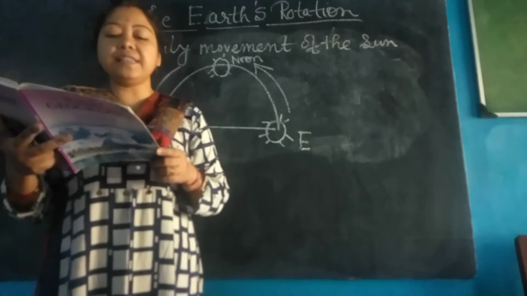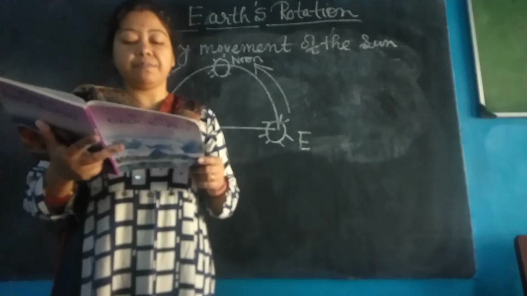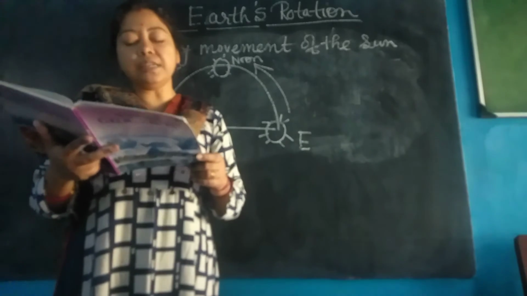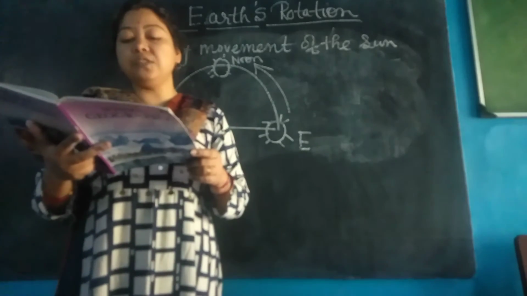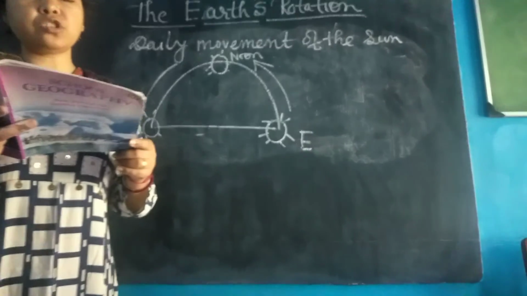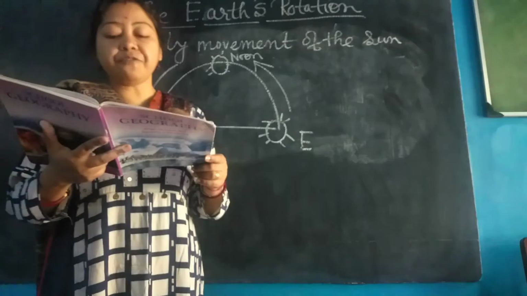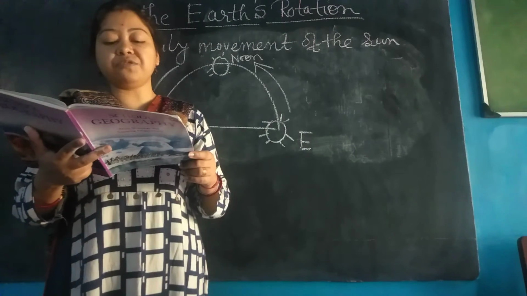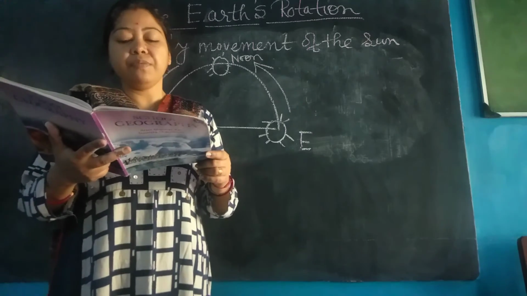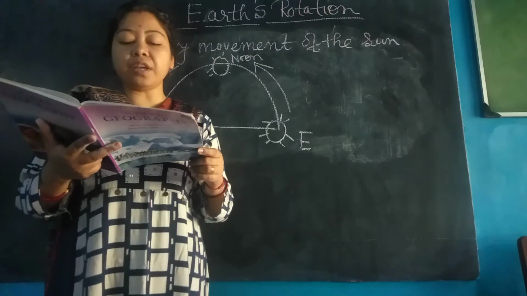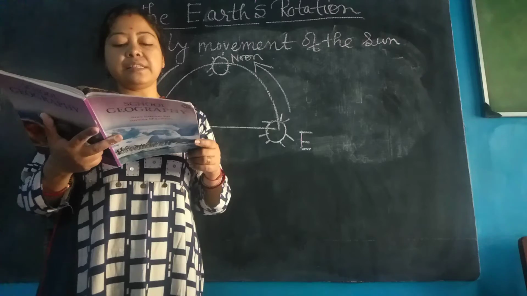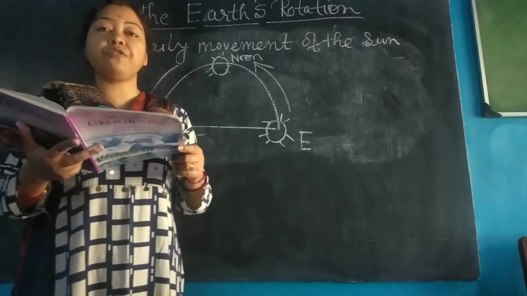The sun always rises in the east and sets in the west. In the morning, the sun looks like a beautiful golden red ball on the eastern horizon. Gradually, as it goes higher up in the sky, its color changes. At midday, it is quite high at the top of the sky. Afterwards, it descends, and in the evening, it finally sets in the west. Thus, it seems to us that the sun, which rises in the east every morning, travels west during the day, where it sets every evening. It is the sun's daily movement as we see from the earth.